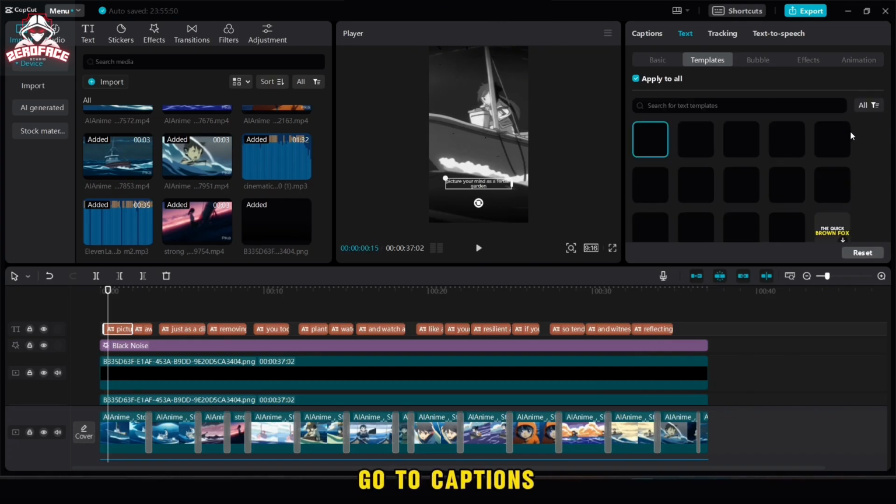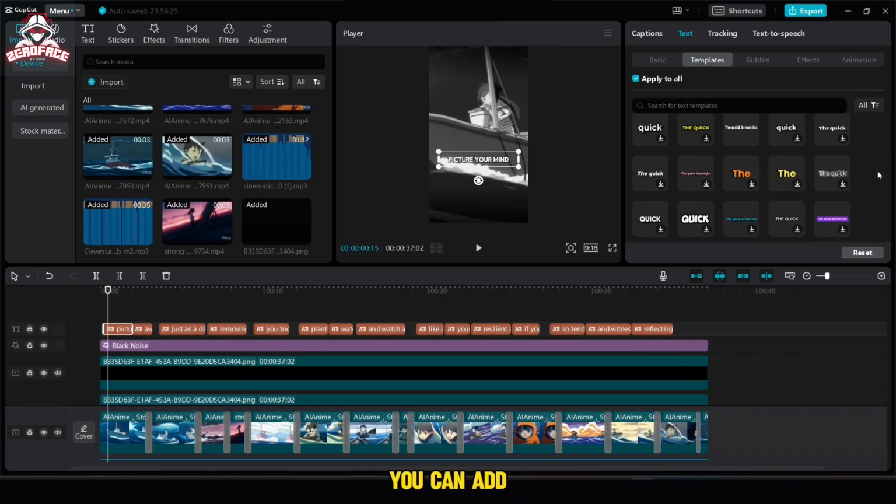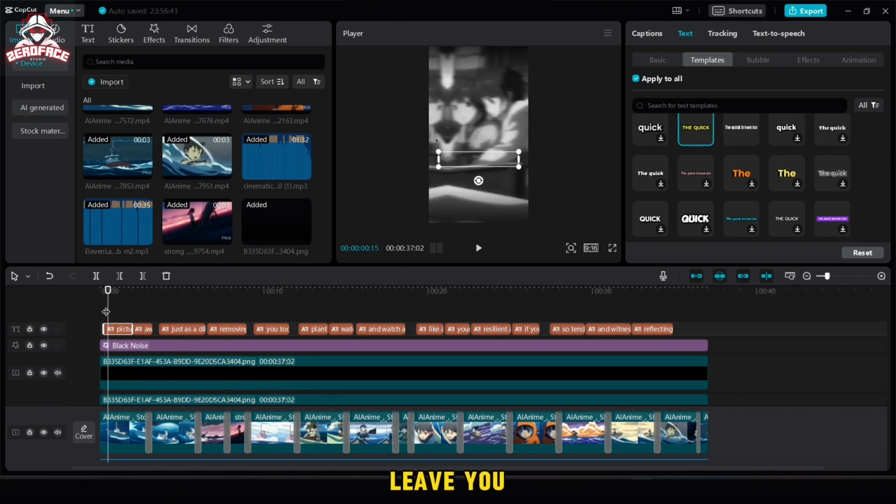Now we'll go to captions, then templates, and we'll choose one of them. You can add touches like changing the font or adding glow, etc. Here will be the end of the explanation, and I will leave you with the result.